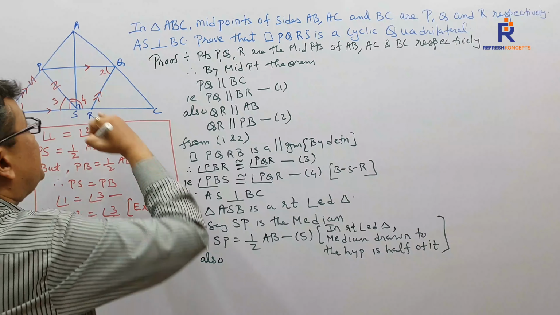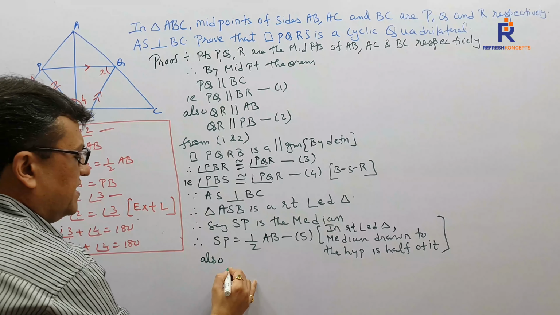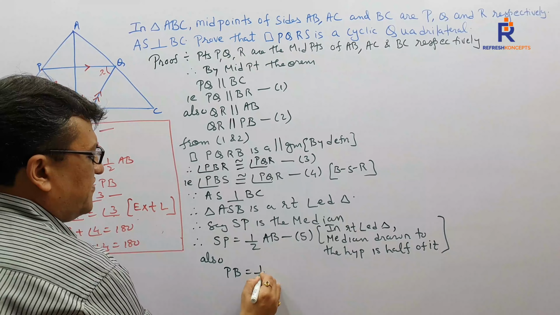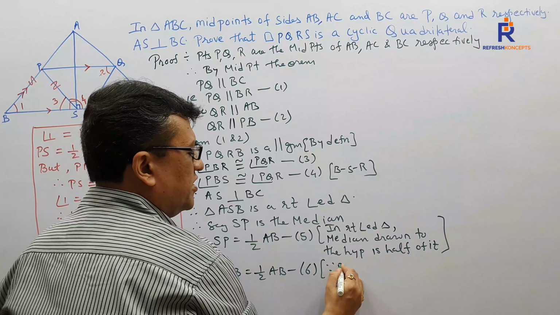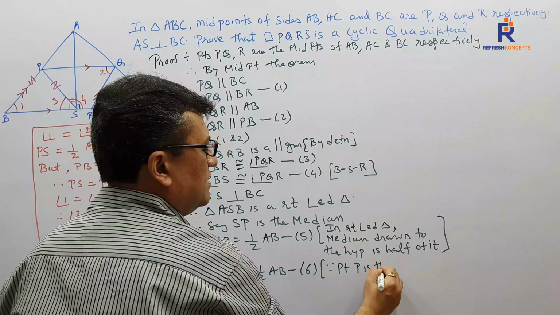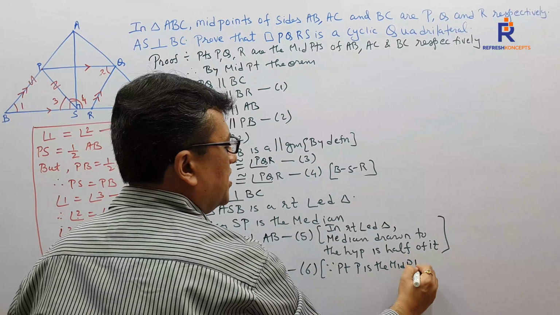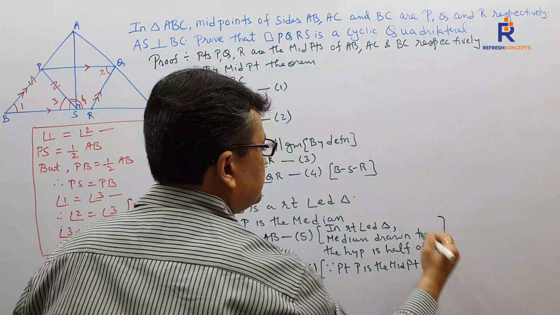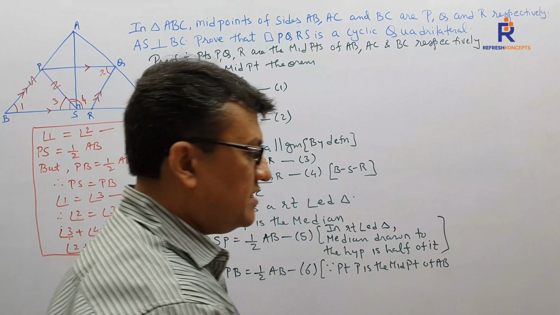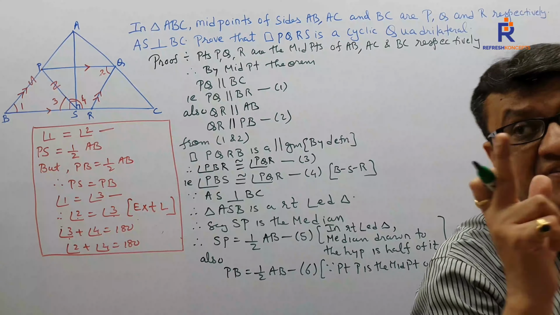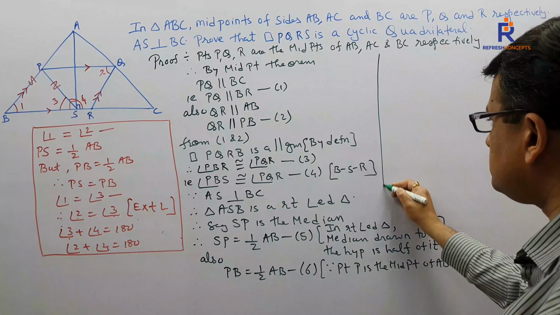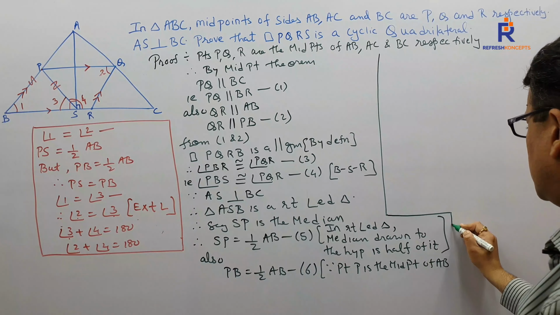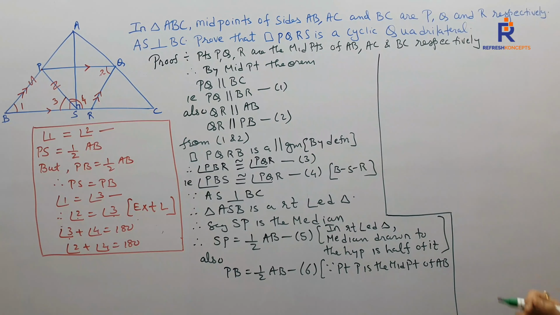Also, we are aware that since P is a midpoint, PB is half of AB. Equation number 6, since point P is the midpoint of AB. Now, what can we say from 5 and 6? I'm sorry for this kind of arrangement, but since our solution is lengthy, we have to.